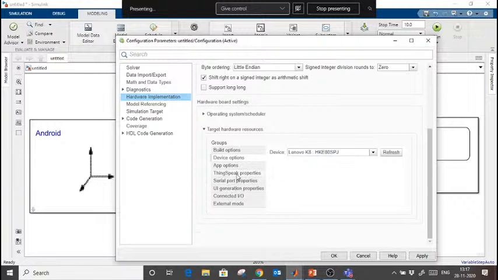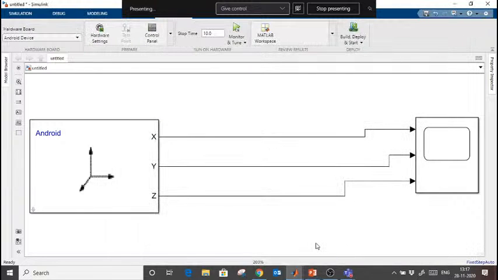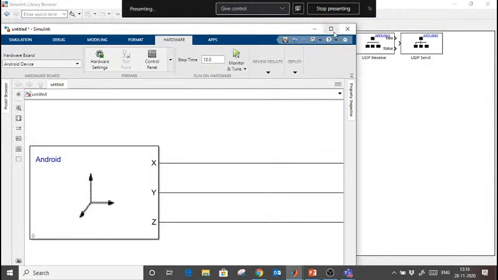Perfect. And serial port properties, baud rate, all these things. So once you select this hardware, just apply this. Same thing you are going to do for a Raspberry Pi as well. So when you select the Raspberry Pi, automatically username and password will be detected, or you can provide manually. Okay, now it is connected. Once you connect this, you will get a hardware tab here.